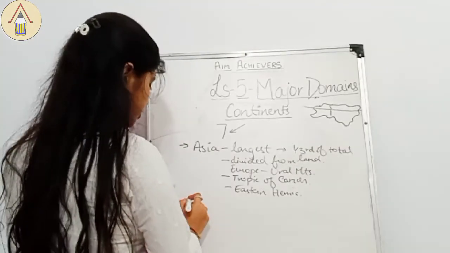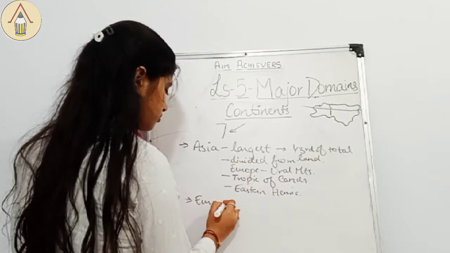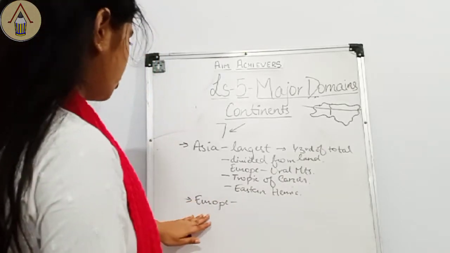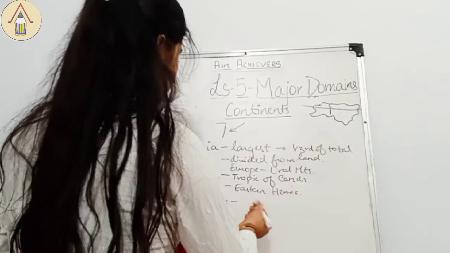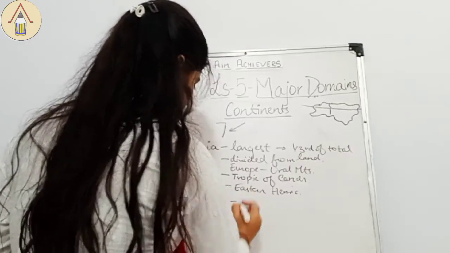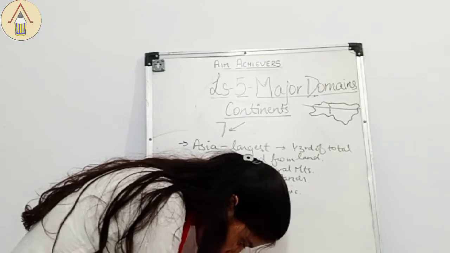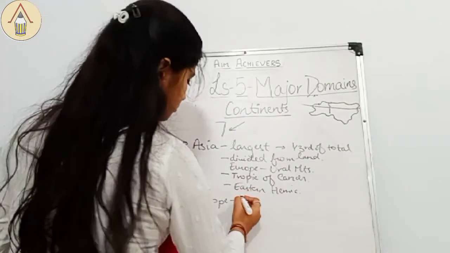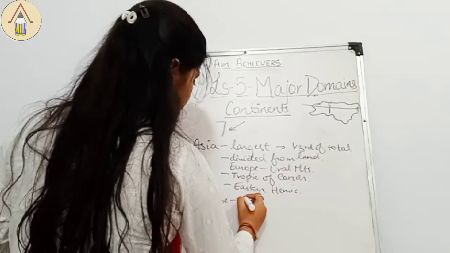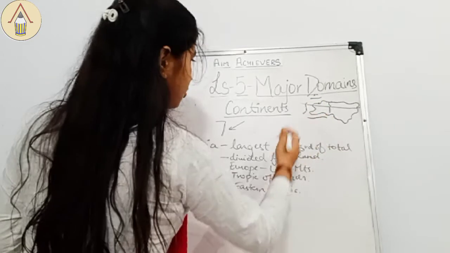Now we'll be talking about its neighbor, Europe. Europe is surrounded by water bodies on three sides.